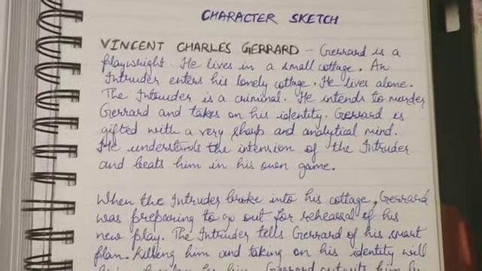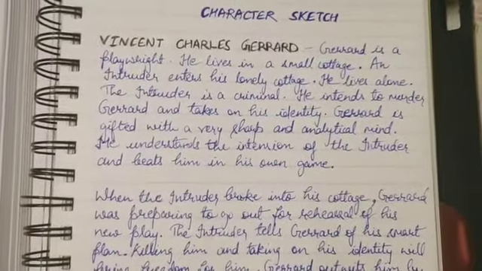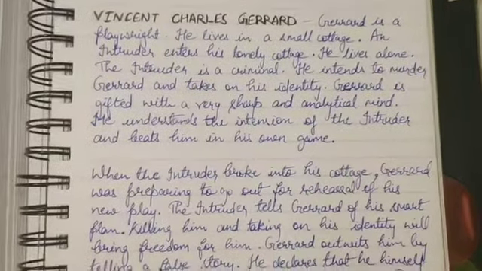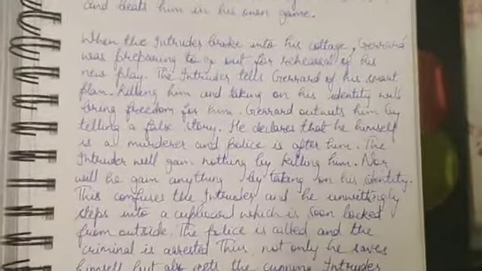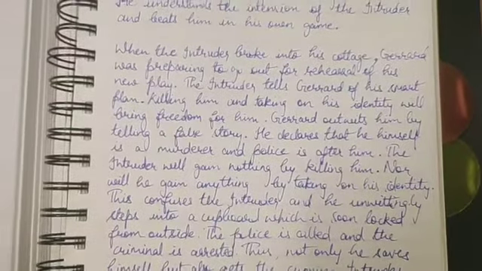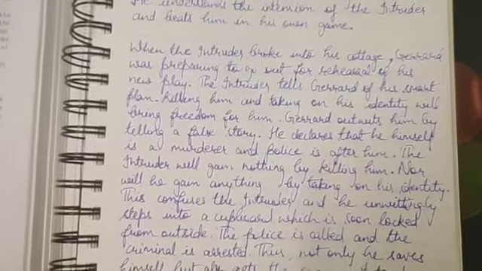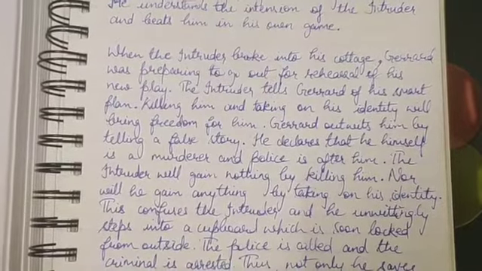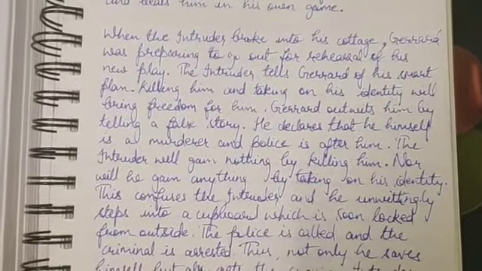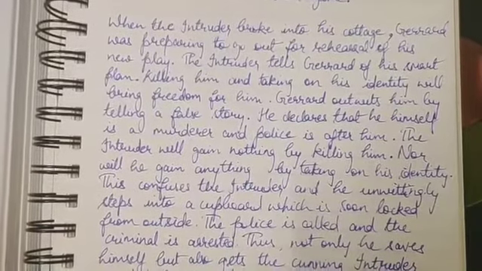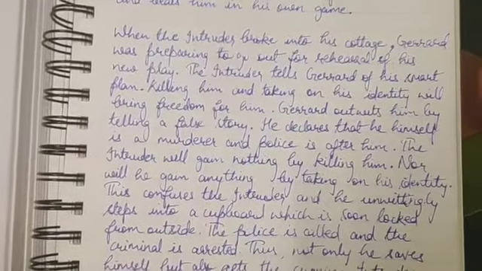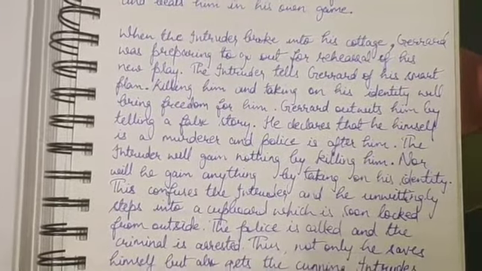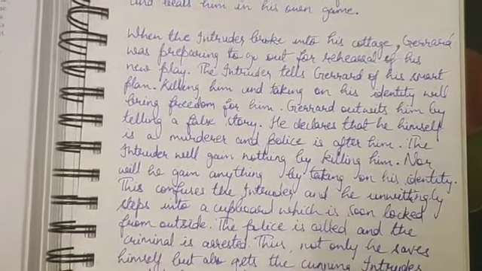Now he understood the game, or the plan, of this intruder, and he trapped this intruder in his own game. Okay, now when the intruder broke into his cottage, what happens? What happens when the intruder enters the cottage of Gerard? Gerard was preparing to go to rehearsals of his new play. So he was about to leave the house, or the cottage. The intruder tells Gerard of his smart plan, and the intruder was so stupid that he told his plan to Gerard.